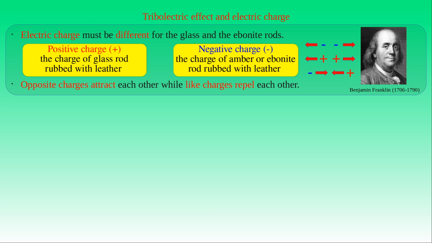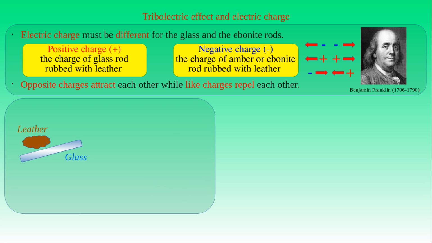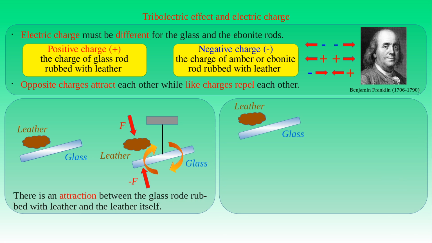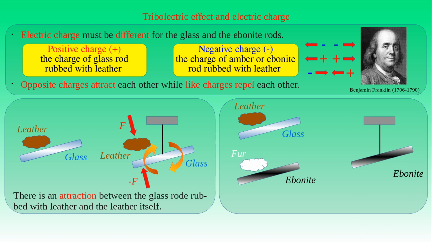If we want to see how the rubbing of bodies helps to electrify bodies, we can make the following simple experiments. Let us charge a glass rod by rubbing it with leather and suspend the charged rod through a string. If we bring the leather near the rubbed glass rod, then the glass rod turns in the direction of the leather, that is, the charged rod and the leather attract each other. Now we can rub the glass rod with leather again and rub an ebonite rod with wool. If we suspend the charged ebonite rod through the string and bring the leather near the rod, then the ebonite rod turns in the direction opposite to the leather, that is, they repel each other.